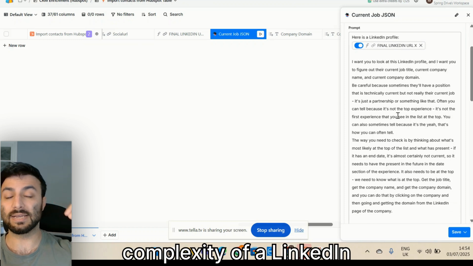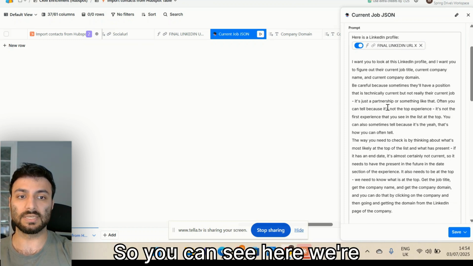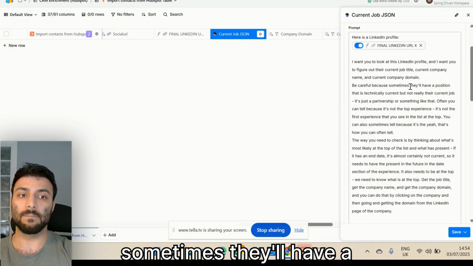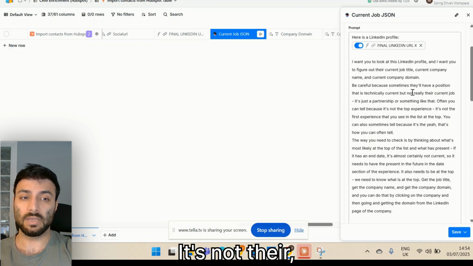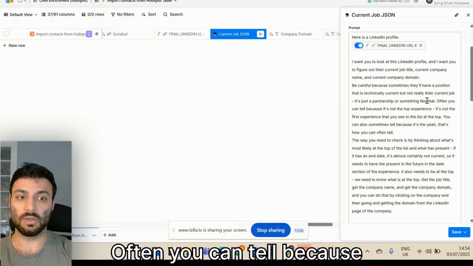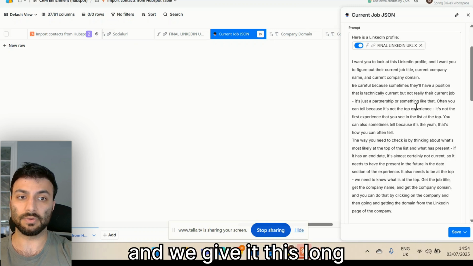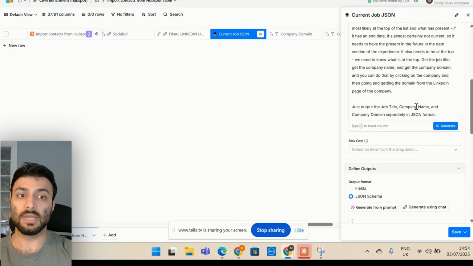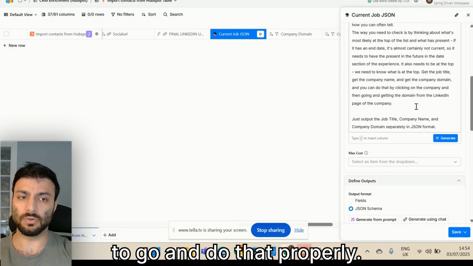Try to understand the complexity of a LinkedIn profile. So you can see here we're saying be careful, because sometimes they'll have a position that is technically current. It's not really their current job. It's just a partnership or something like that. Often you can tell because it's not the top experience. And we give it this long prompt here to go and do that properly.